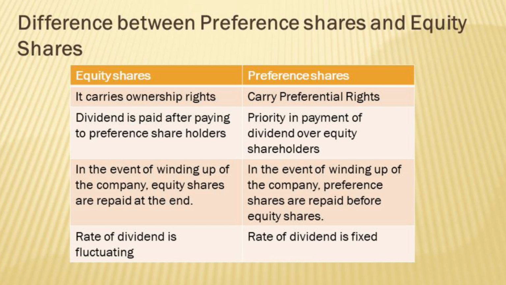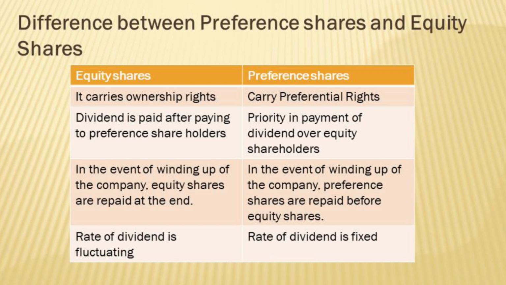Which means if the company has only 100 rupees left and 100 rupees is to be paid to preference shareholders, no dividend would be paid to equity shareholders. First payment would go to preference shareholders and then equity shareholders are paid, that too if profit is left. If no profit is left, equity shareholders cannot demand dividend.